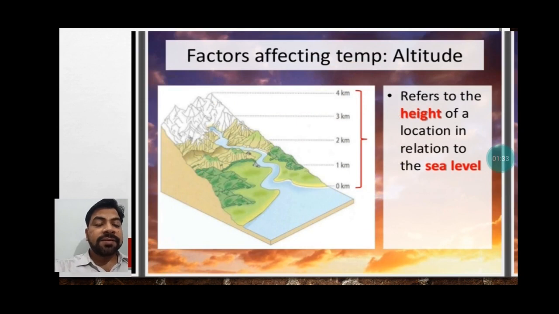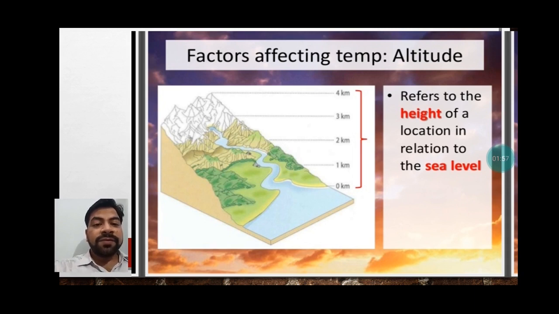You can see here, from the sea level, if we compare the height of the mountain, it is increasing. Our ocean body is at the lower part, and when we compare the ocean part with the continental part, obviously the elevation will increase.